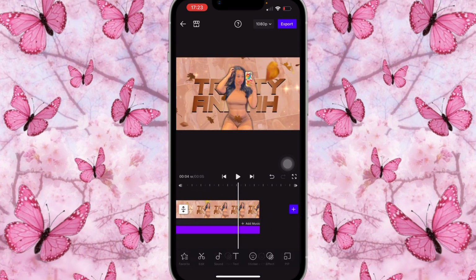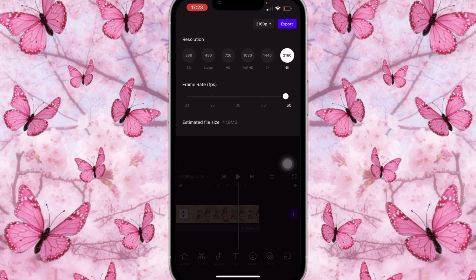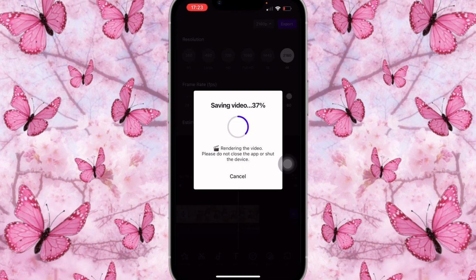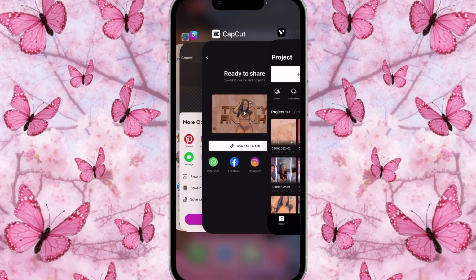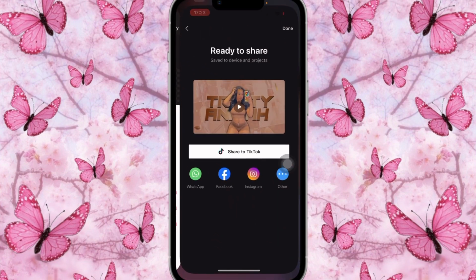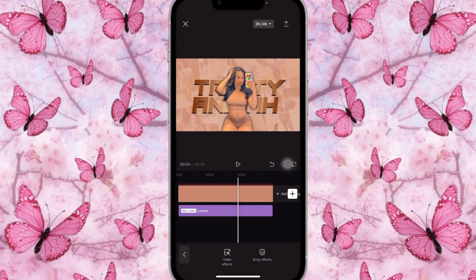Great. So once that is done, we're gonna save that and that'll be the first part. Export, and it's saving right now. Great. Once that is done, you're gonna click on done and we're gonna move on to the second part. So we're gonna go back onto CapCut. We're gonna go back on the same video.